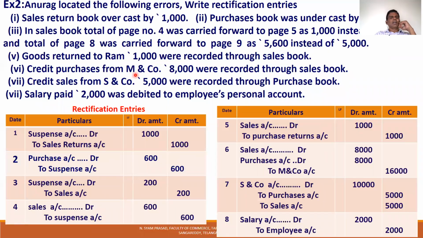What is the right entry? Purchase account debit to M&T company. Purchase account 8,000, M&T company 8,000. But what they did was record it in the sales book. What is the wrong entry? They debited the M&T company account and created the sales account.